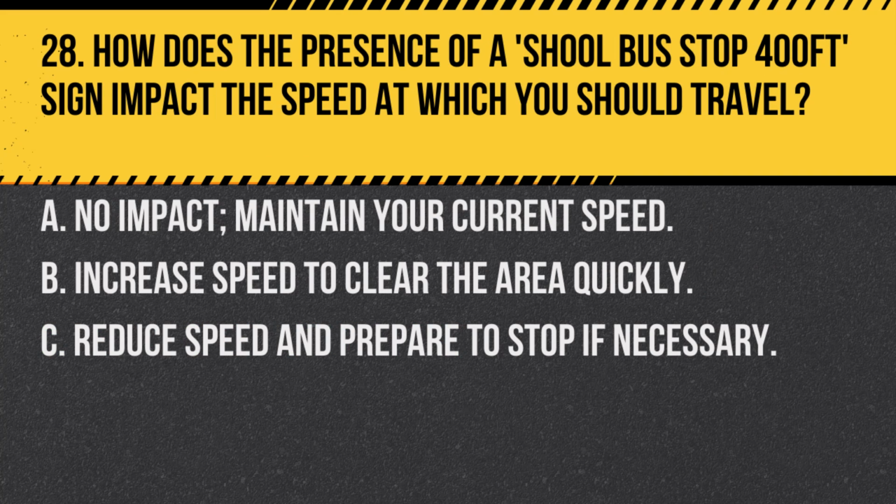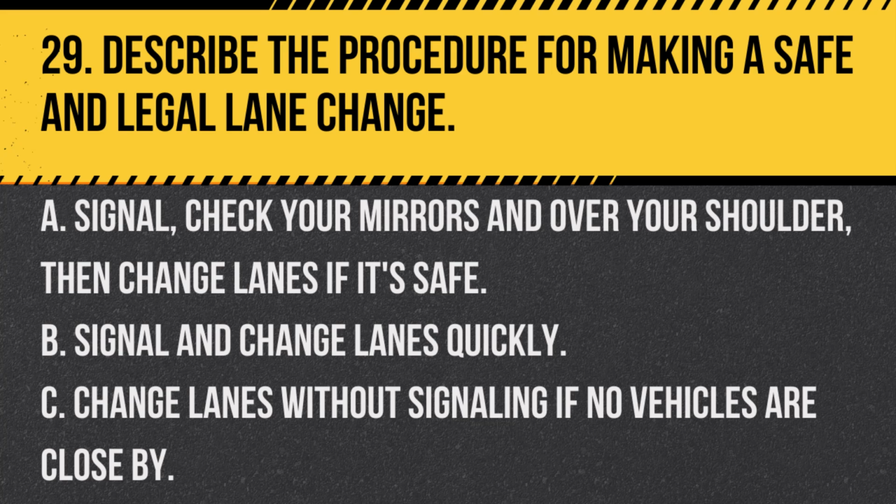Question 28. How does the presence of a school bus stop 400 feet sign impact the speed at which you should travel? A. No impact. Maintain your current speed. B. Increase speed to clear the area quickly. C. Reduce speed and prepare to stop if necessary. Answer: C. Reduce speed and prepare to stop if necessary. When you see a school bus stop 400 feet sign, reduce your speed and be prepared to stop for loading or unloading school children.